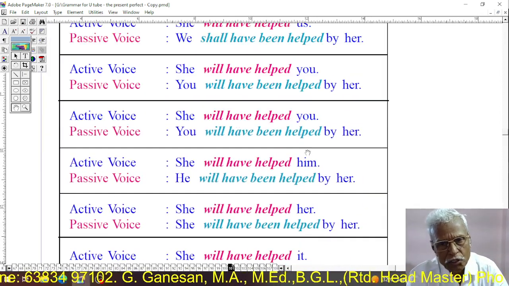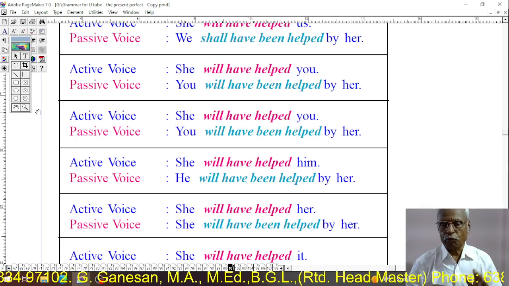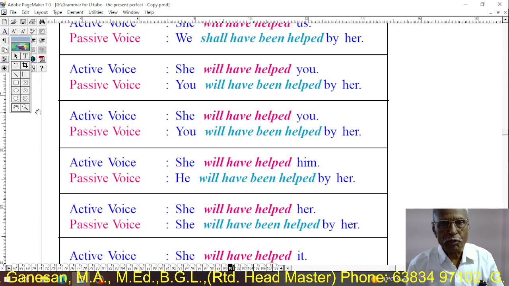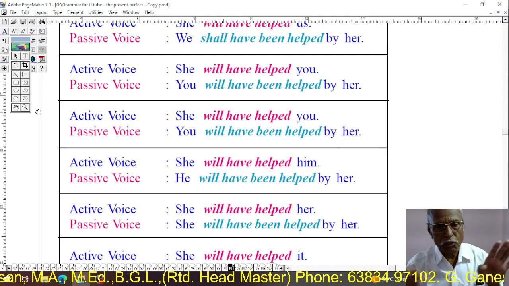Future tense. Thus we will see present perfect, past perfect, and future perfect. What are the patterns of verbs in active and passive form? That we will see.